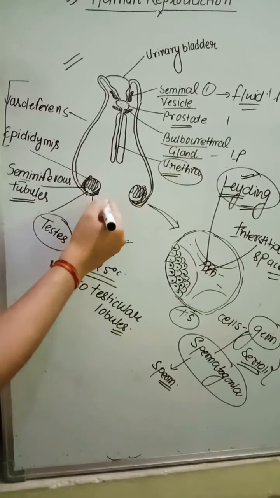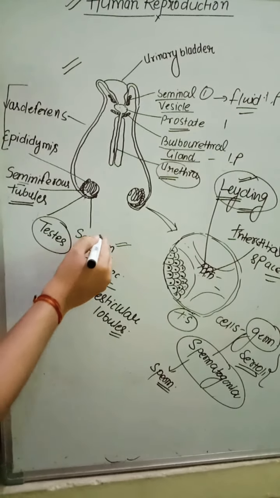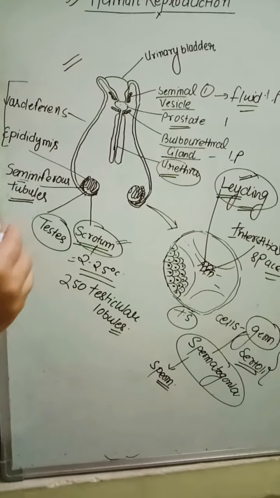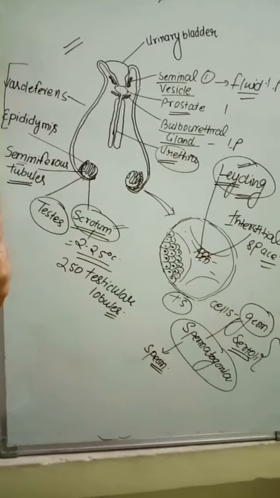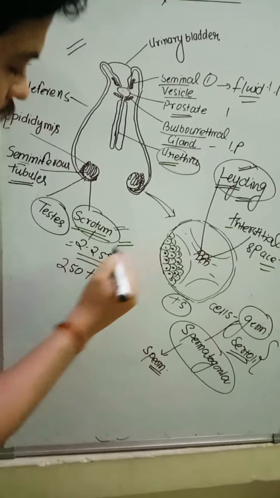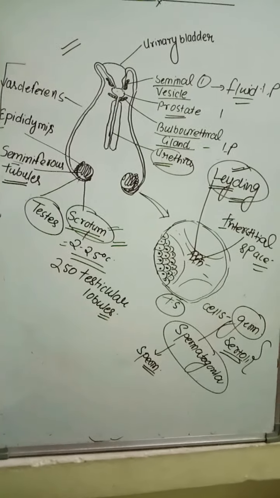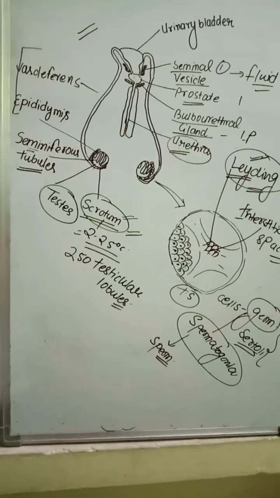The testis is located outside the body in a pouch-like structure called the scrotum. The temperature of the scrotum is 2 to 2.5 degrees centigrade below the body temperature. Why? This temperature is essential for the formation of sperm. The formation of sperm is called spermatogenesis.